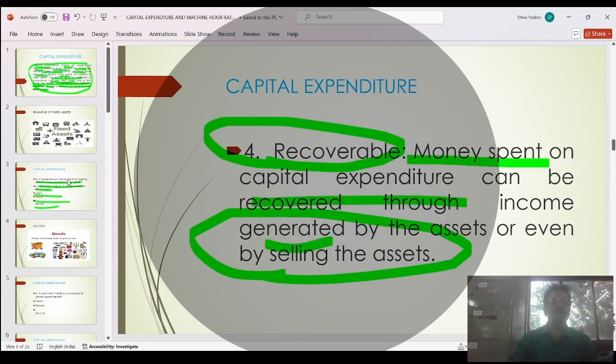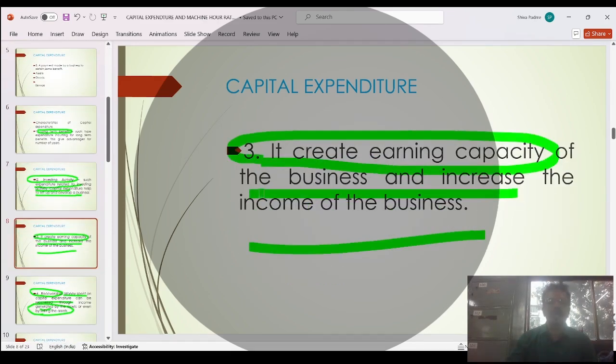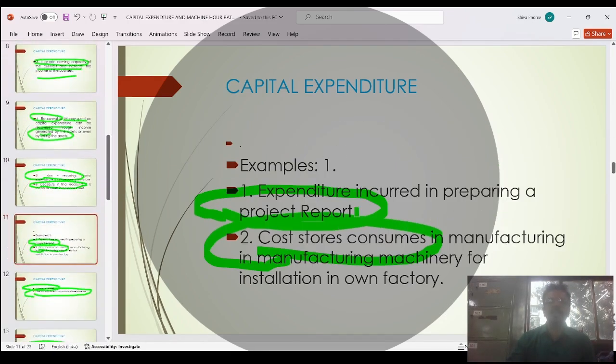If you have any doubt, you are always welcome. So learn this, write this down, and remember this. And after that, we will do the practical sum of capital expenditure. Thank you so much.